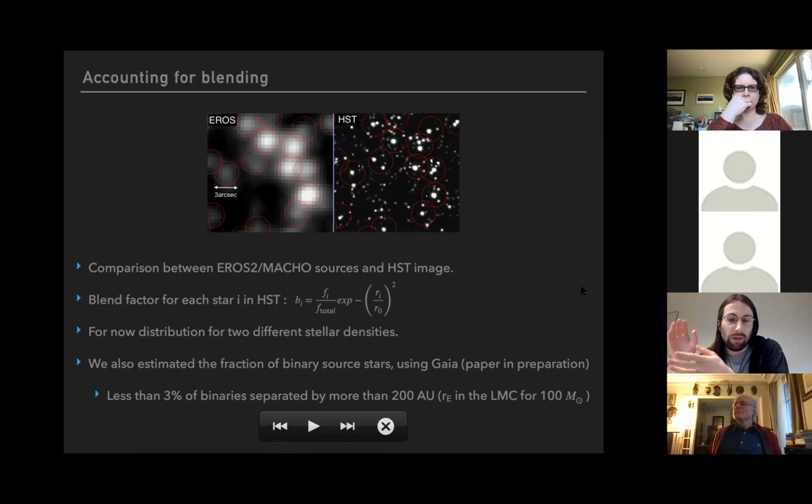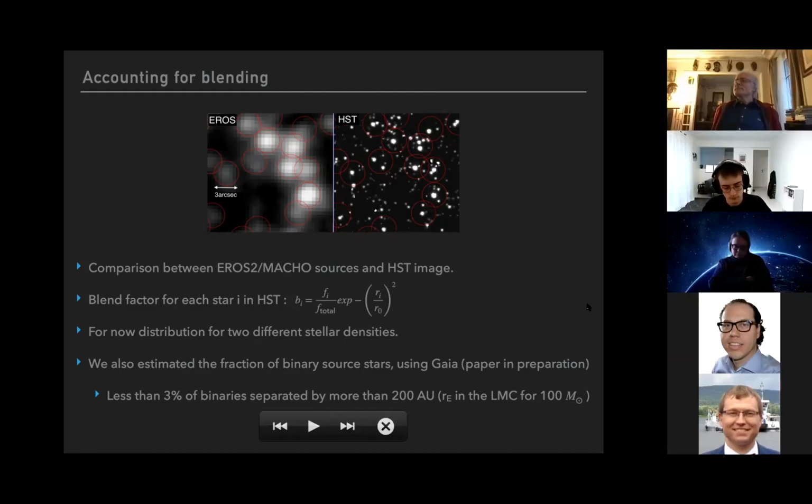We studied stars nearby from the sun in Gaia, and we extrapolated the result in the LMC. We observed that less than 3% of binary stars are separated by more than 2 astronomical units, which is the Einstein radius projected in the LMC for a lens mass of 100 solar masses. So binary sources should not be a problem for blending in our case.